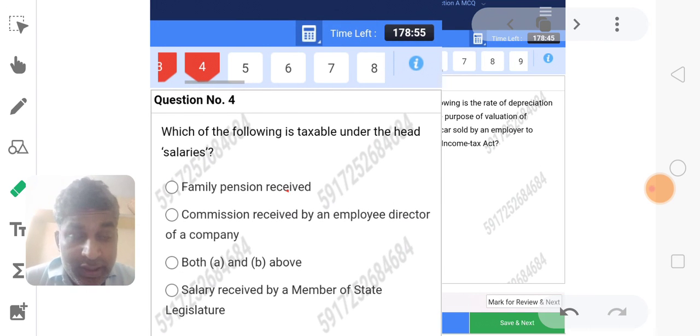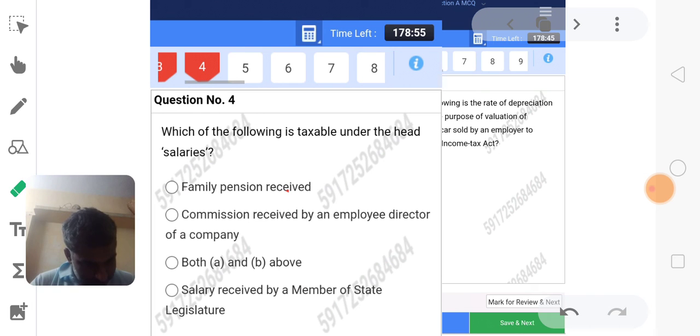A member of parliament or state legislature is not treated as an employee of the government. Payments received by them are taxable as income from other sources.